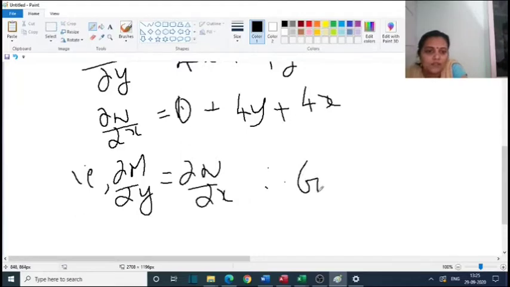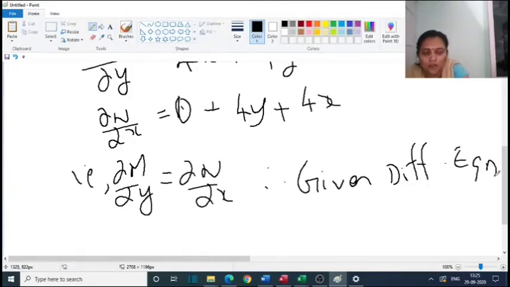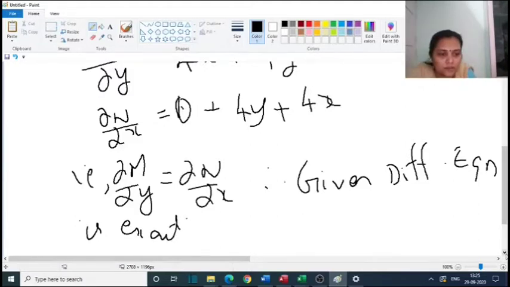Therefore, the given differential equation is exact. Now we have to find the solution.